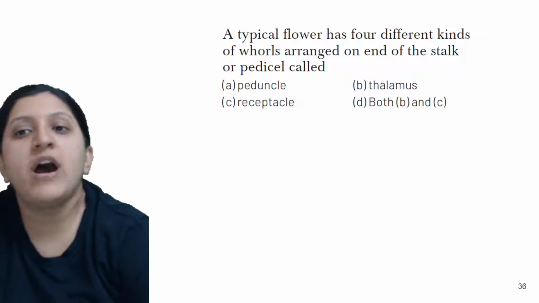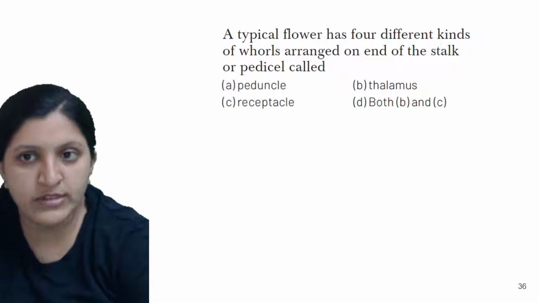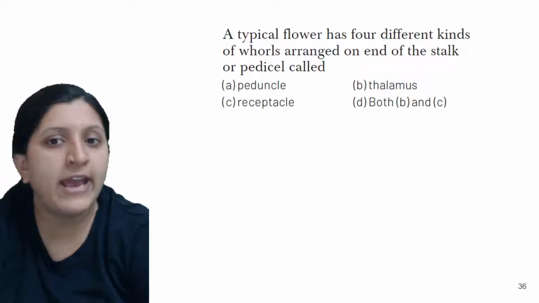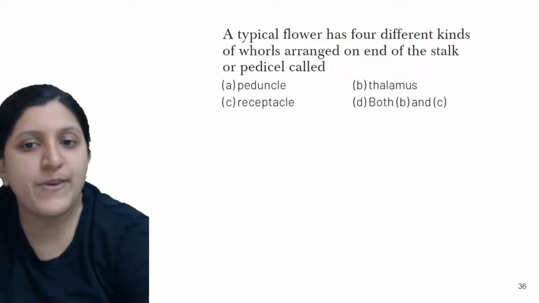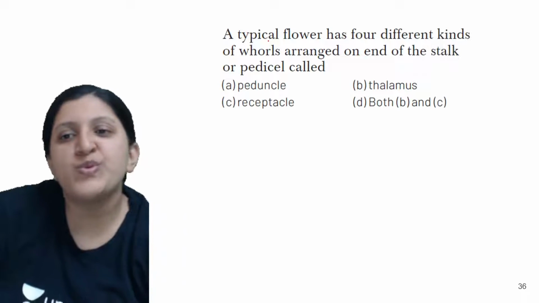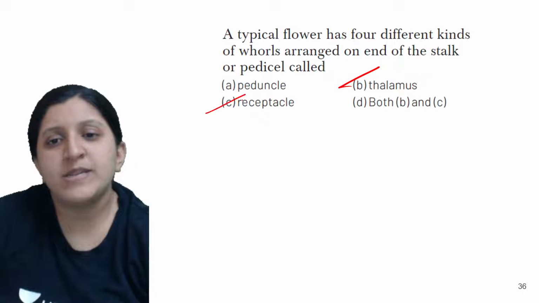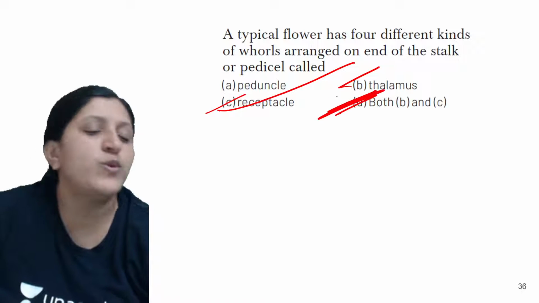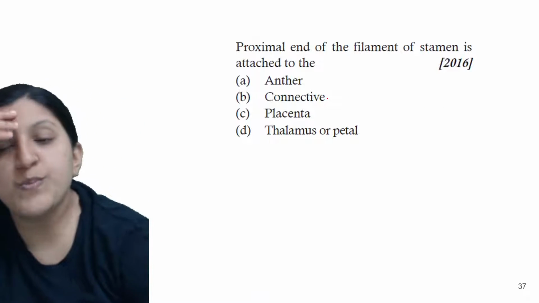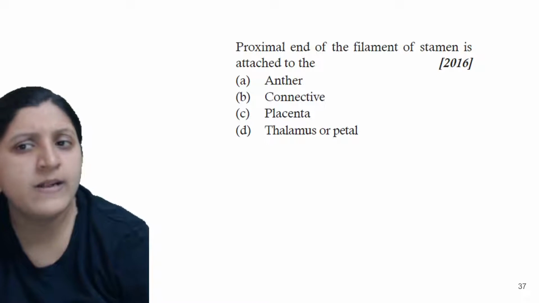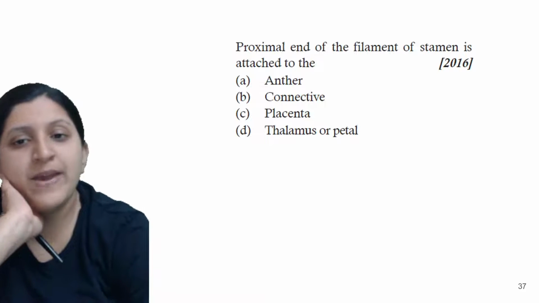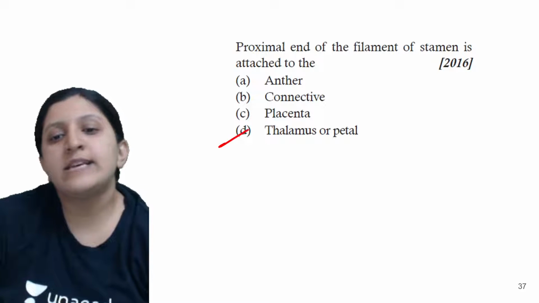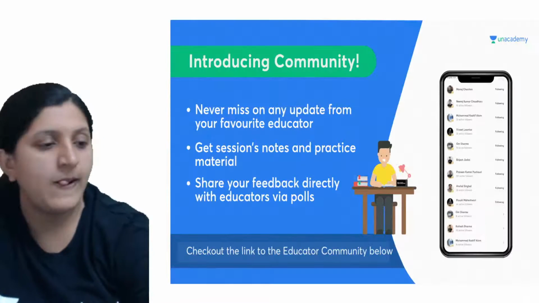A typical flower has four different kinds of whorls which are arranged on the end of the stalk, that is the pedicel. It can be called peduncle, thalamus, receptacle, both B and C. Thalamus or the receptacle, it is one and the same, so it is both B and C here. The proximal end of the filament of the stamen is attached to where? Proximal with respect to the thalamus, and that's the reason. So thalamus or the petal.